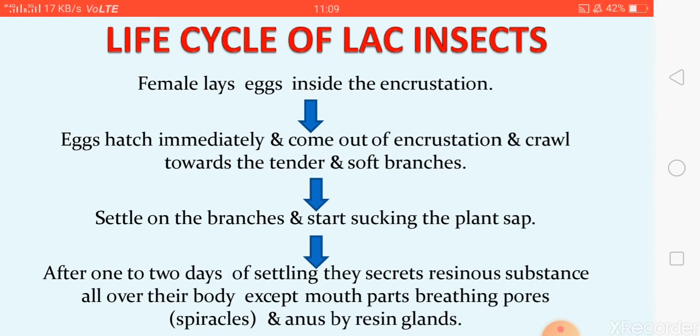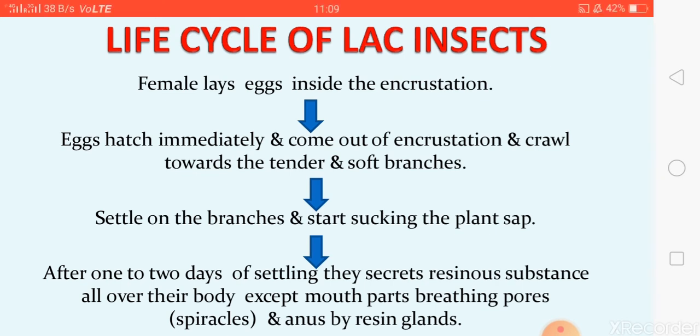After secretion, as the insects grow, secretion also increases and completely covers the insects, forming a globular cell. Initially, you can't identify the incrustation of female and male, but at a later stage, meaning the nymph stage, the nymph goes through molting for development. In the lac insect, the nymph actually molts 3 times.